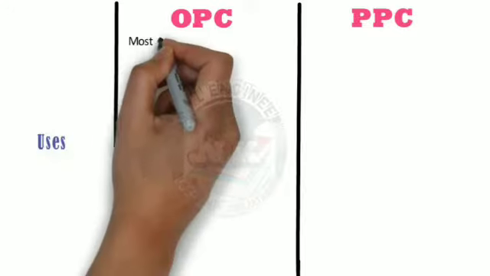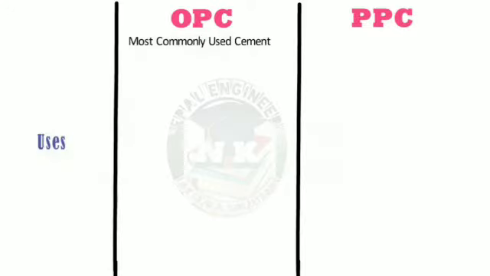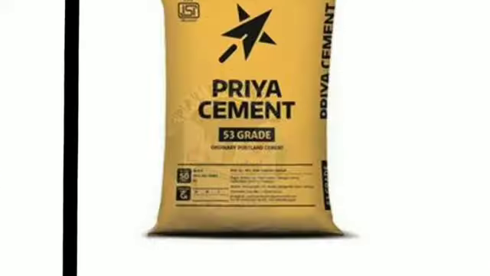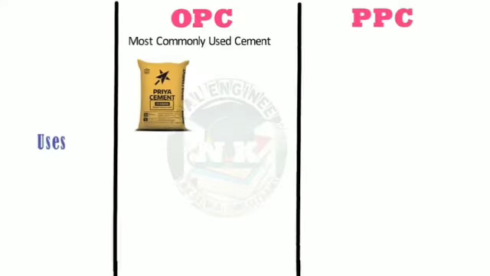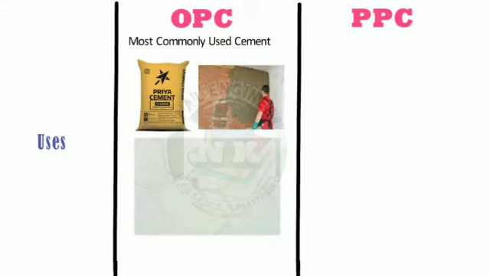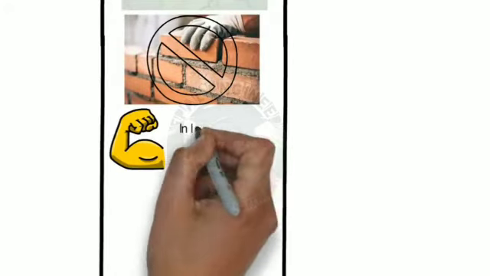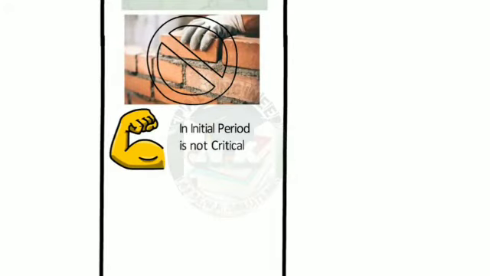Uses. OPC is the most commonly used cement in construction. Higher grade like grade 53 is not recommended to be used for plastering, as it is known to develop shrinkage cracks due to its high strength. OPC is also not used in masonry as mortar strength in initial period is not that critical.